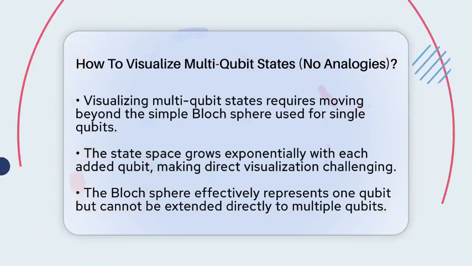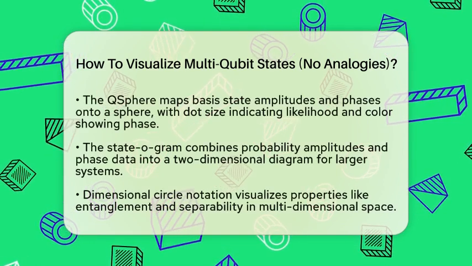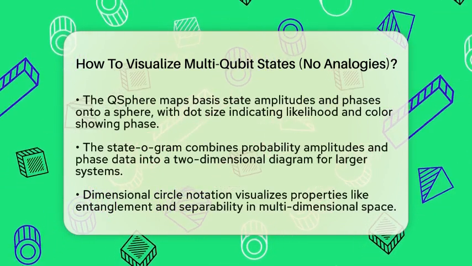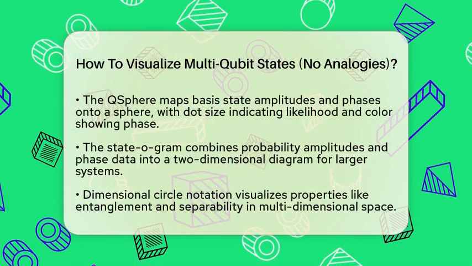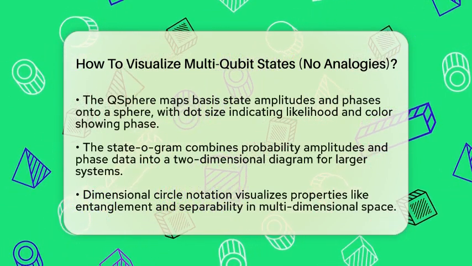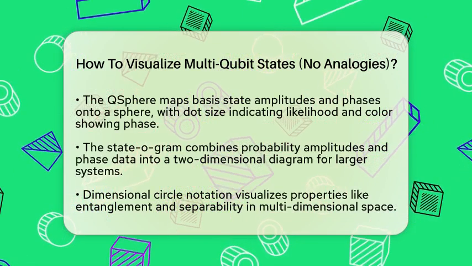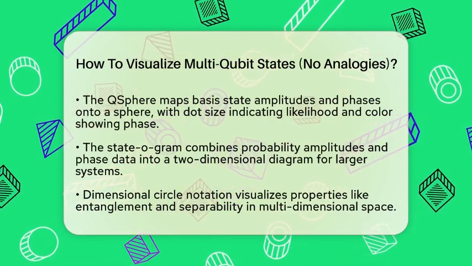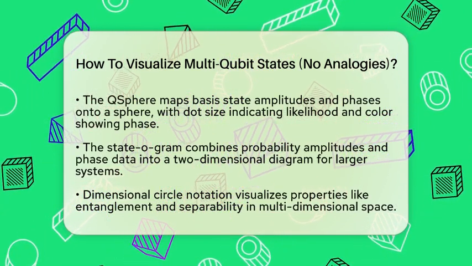However, when we add more qubits, the state space becomes much larger. For 2 qubits, the space is 4-dimensional, and for 3, it's 8-dimensional. This makes the Bloch sphere impossible to extend directly. Instead, scientists use different tools to visualize multi-qubit states.